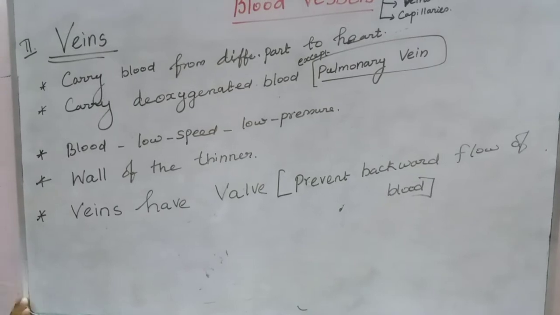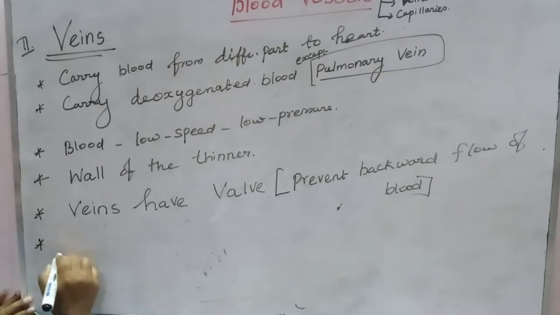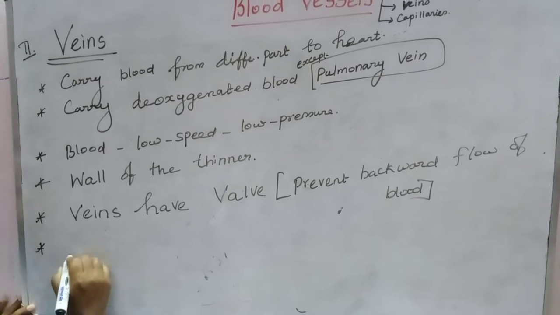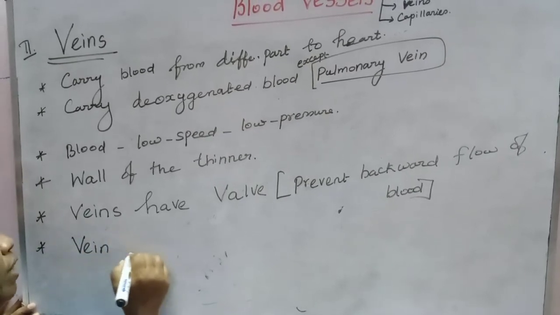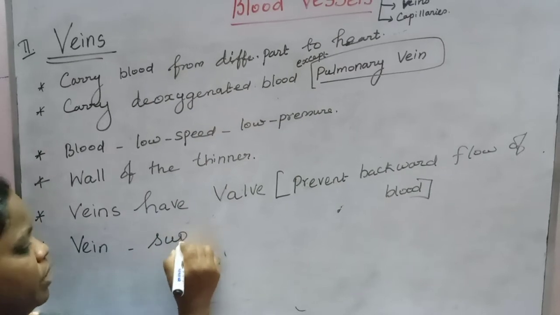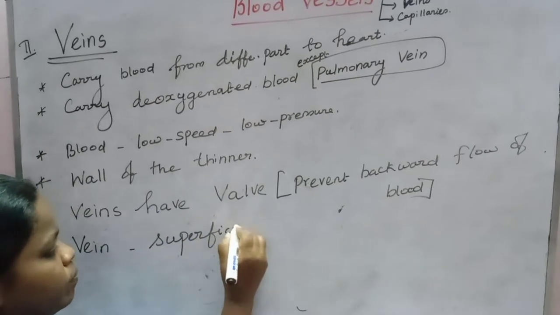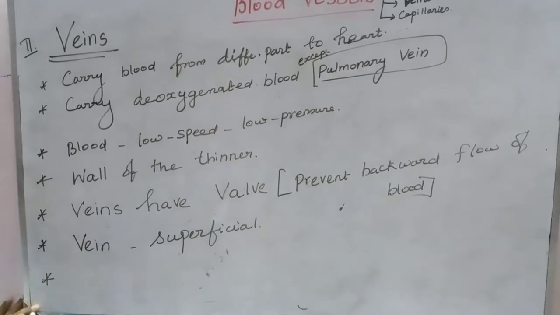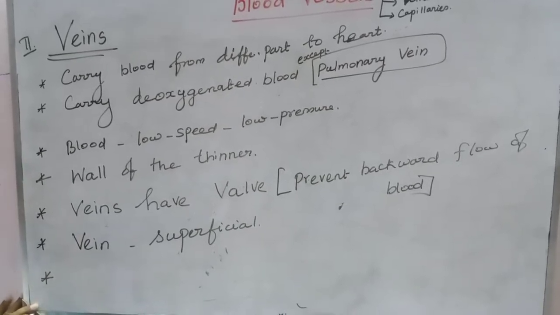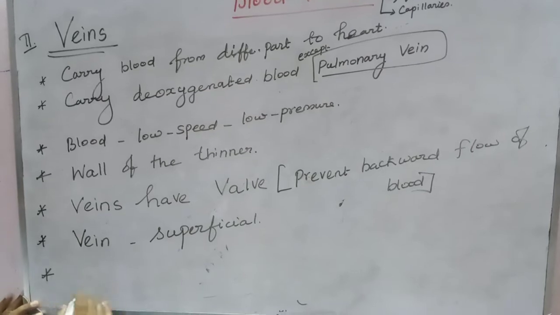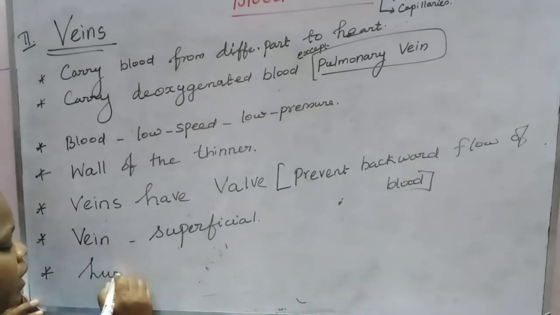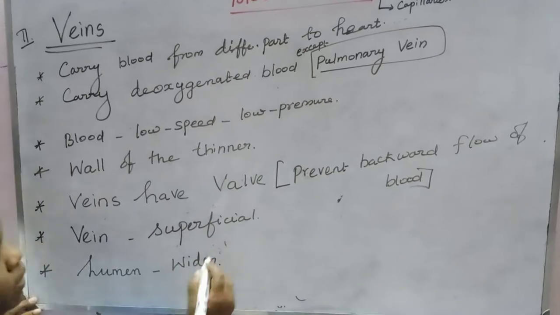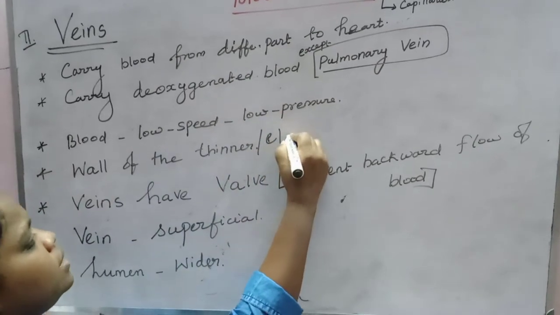Veins have valves. What about veins being superficial? Veins are superficial, we can see them. Then the last one. The wall of the vein is thin and less elastic. The lumen is wider.